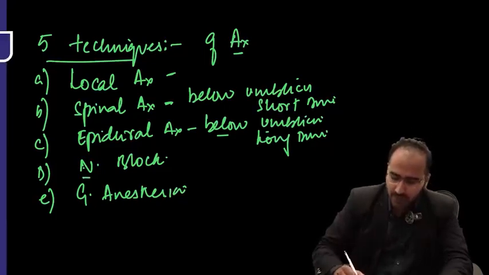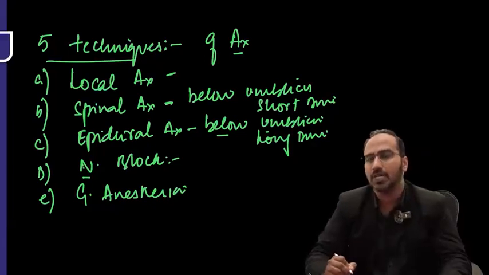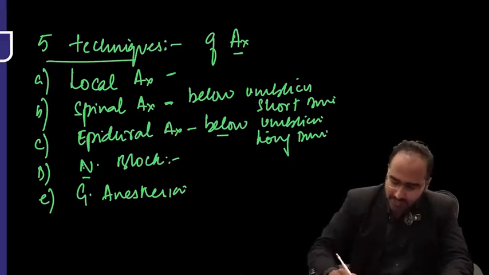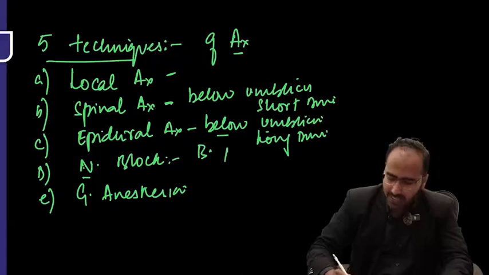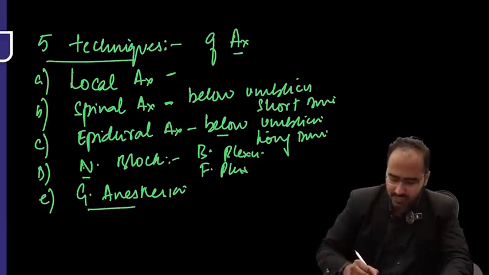Okay? Nerve blocks. Here you select a plexus of nerves and you give a local anesthetic into that nerve plexus. That is called a nerve block. Examples of nerve block are the brachial plexus block, the femoral nerve block, and there are many other plexus blocks. The last is general anesthesia.